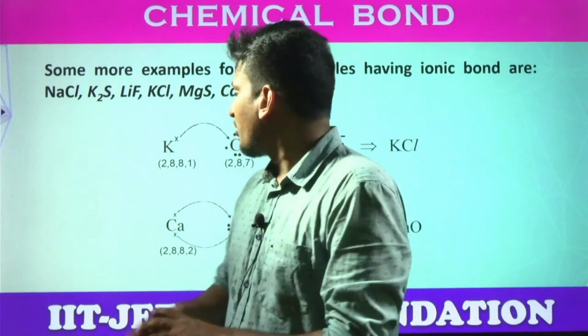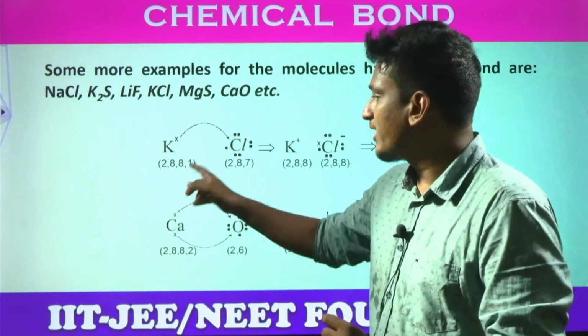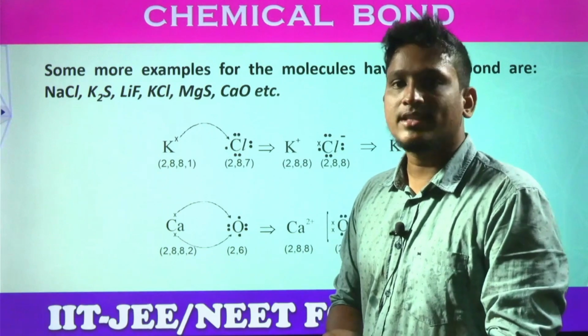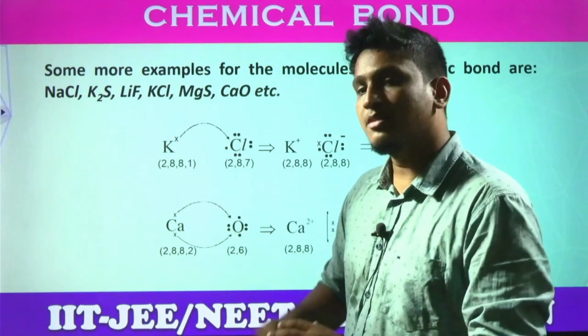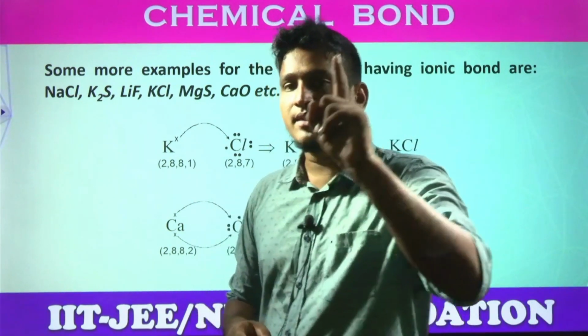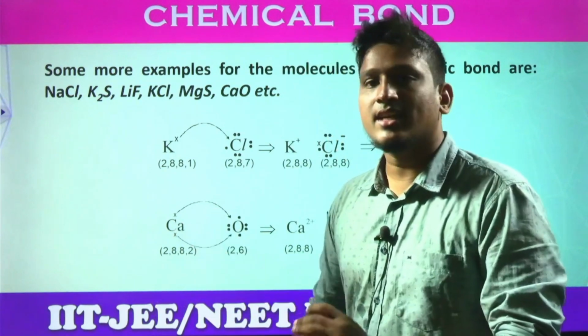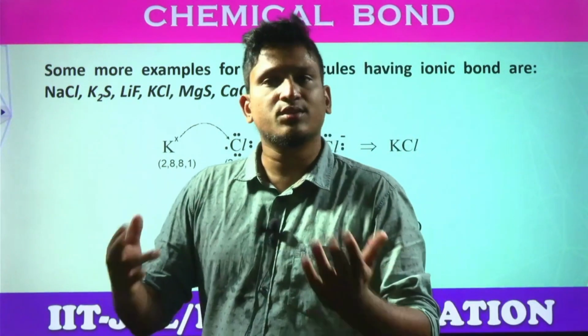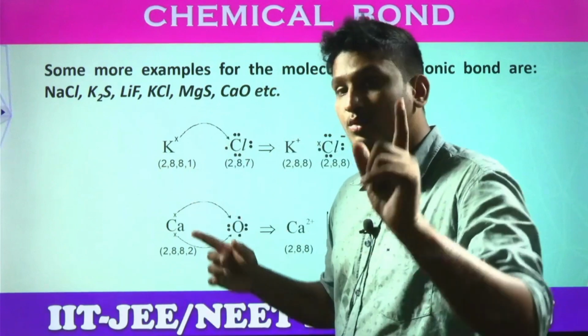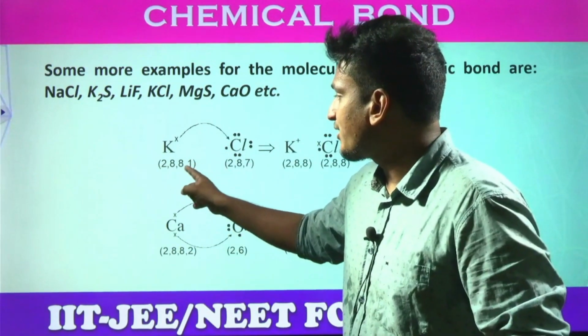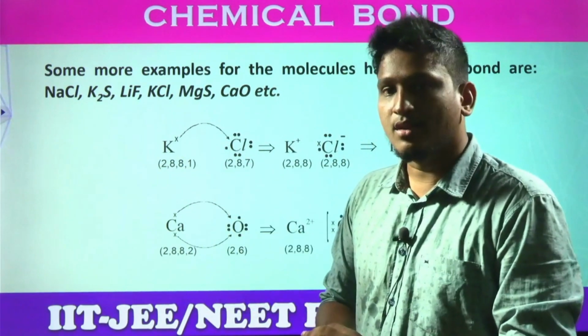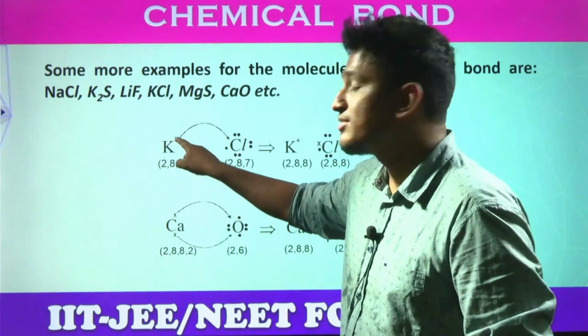Potassium chloride. Potassium, what's the configuration? 2, 8, 8, 1, right? 4s1 configuration. So how many electrons does it contain in the valence shell? Only 1 electron, students. So what is the criterion for potassium, to lose electrons or to gain electrons? It is better to lose 1 electron, right? If it loses this electron, it readily achieves noble gas configuration. So that's why potassium is losing.